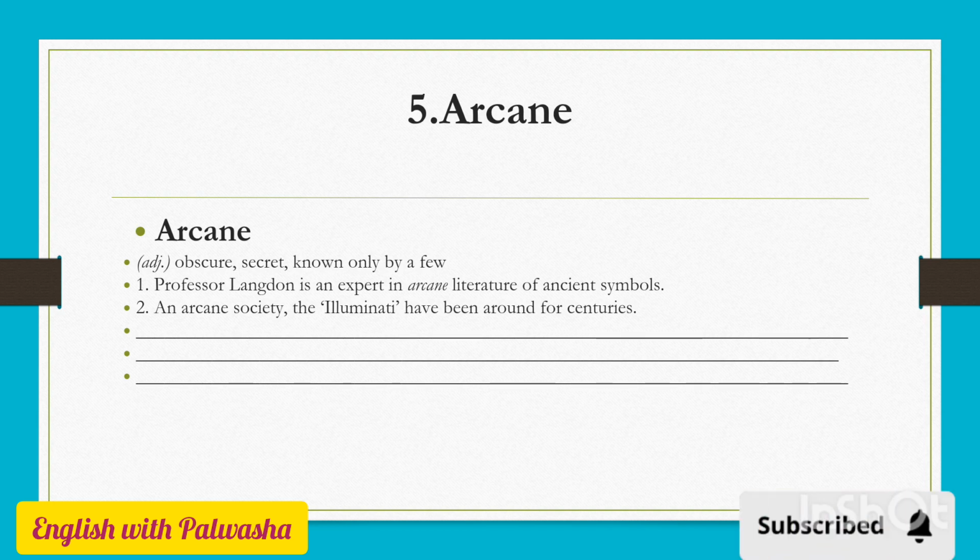Professor Langdon is an expert in arcane literature of ancient symbols. Only Professor Langdon is proficient in this. So it is arcane literature, something which is known only by few. Another example is an arcane society. The Illuminati have been around for centuries. So it means it's known by few.